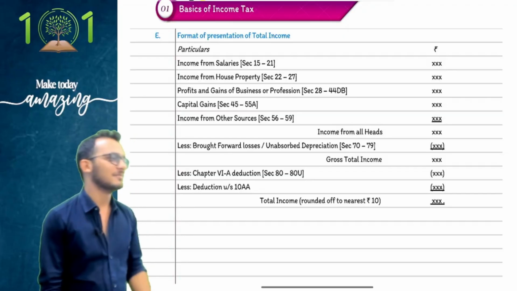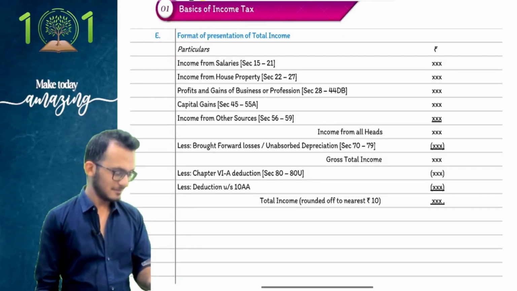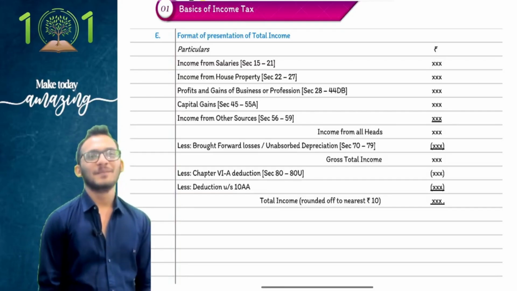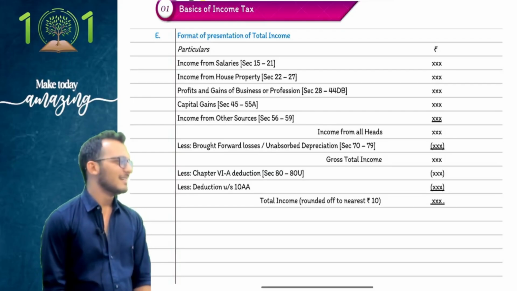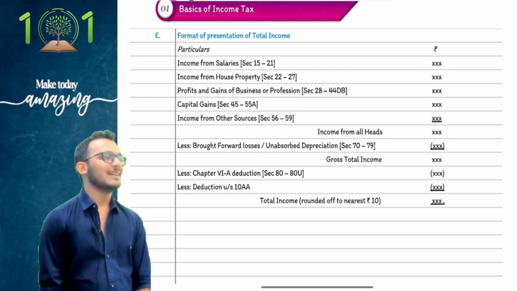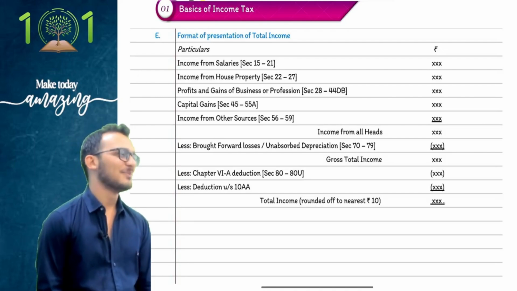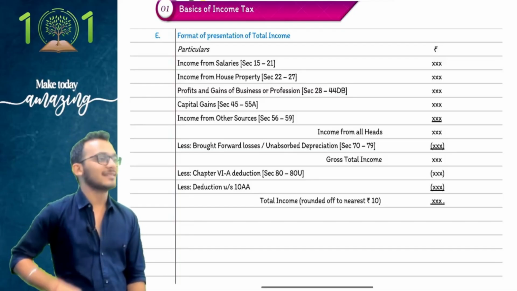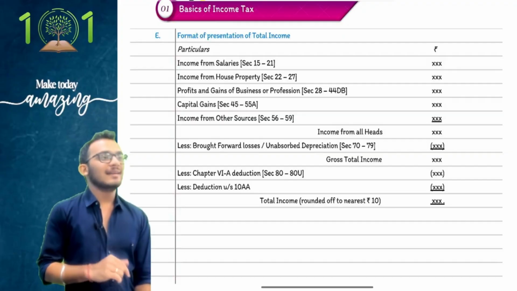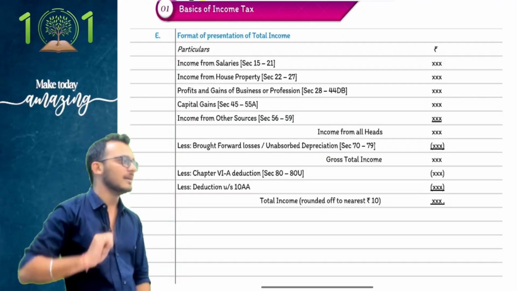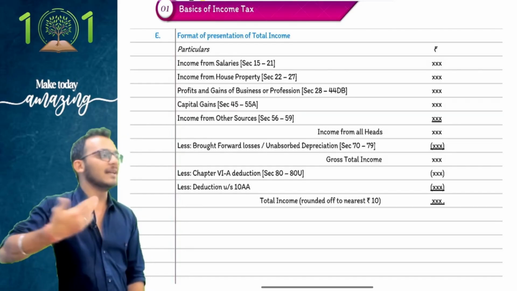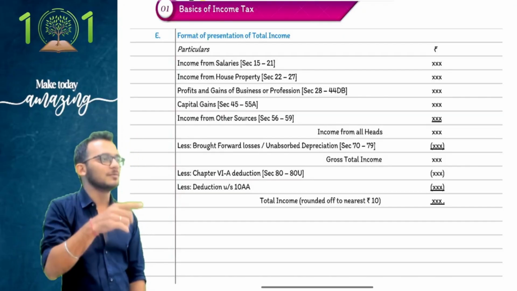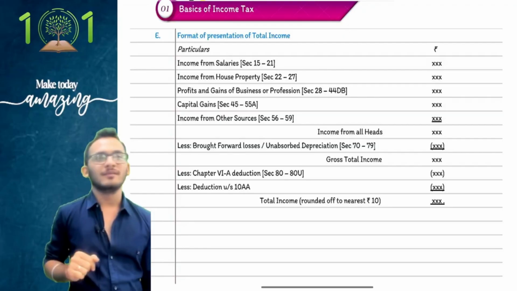Taxable under income from salaries. People, problem is you think the pension is an extra income given to you. It was never an extra income. Had he not given you pension, you could have received extra salary when you were working. So it's technically a part of the salary given to you at a later stage. Even if today there is no employer-employee relationship, it existed on those days, which means this is still salaries.